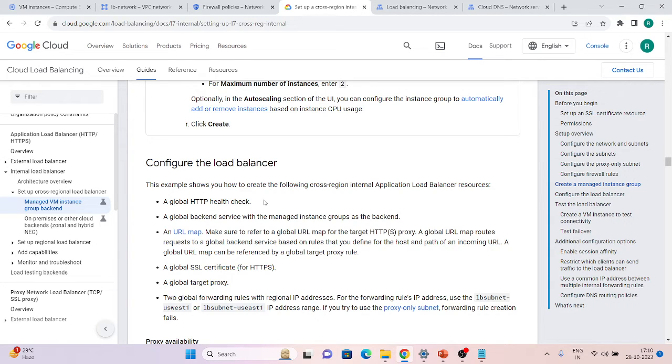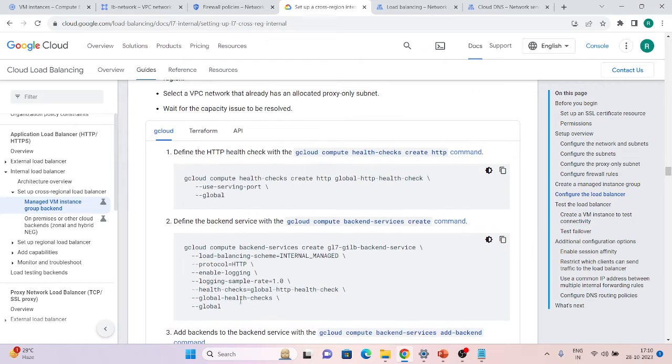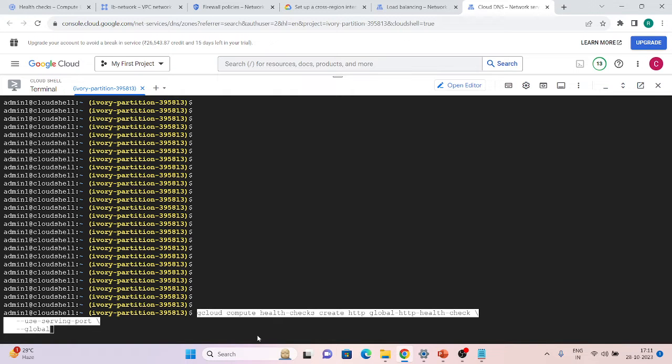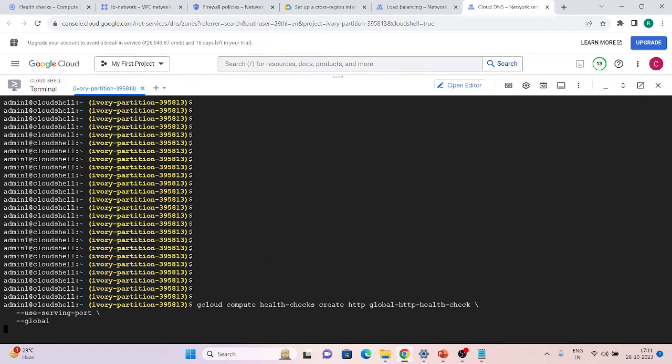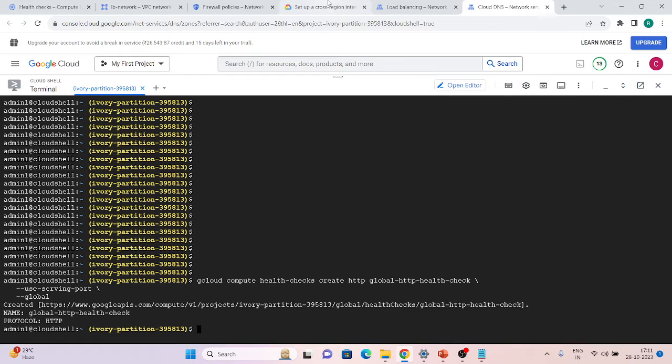We will create a global HTTP health check, global backend service, global URL map, global SSL certificate if you want to use HTTPS, global target proxy, and two global forwarding rules. So first of all, we will create an HTTP health check, which will be a global one. So let's just run this command. You can copy this command from here if you want, or you can make some changes also. Run this command and wait for it. So our health check has been created.